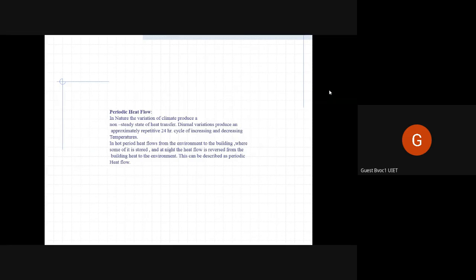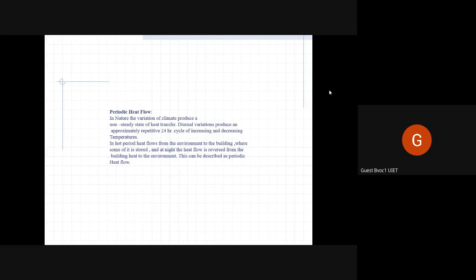What is periodic heat flow? We have all experienced this, especially in this climate when there's little to no rainfall. It's way too hot in the daytime, and it is way too cold in the nighttime. There is at least 50% of difference between the day temperature and night temperature. So what is periodic heat flow? Periodic means in a cycle, depending on the passage of time. Heat cyclic occurrence depending on the passage of time. Heat flow means the transfer of heat.